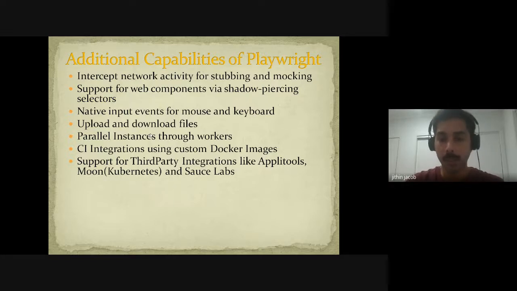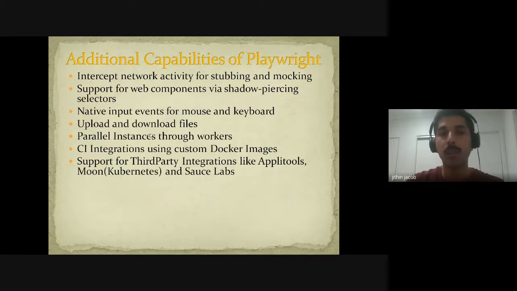I think I missed explaining this: Playwright supports all the types of selectors like ID, CSS, XPath and all. But inside the Shadow DOM, we can only put in CSS selectors. You don't have to do any specific configuration down here. Suppose you want to make use of Shadow DOM, just make use of CSS selectors. Just call the selector inside the Shadow DOM.